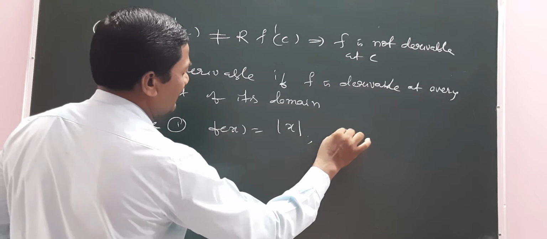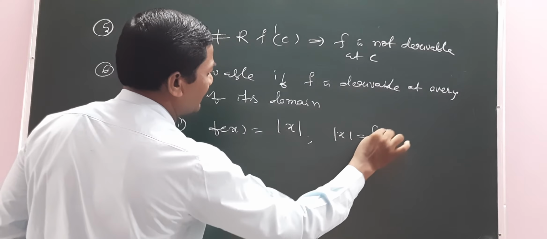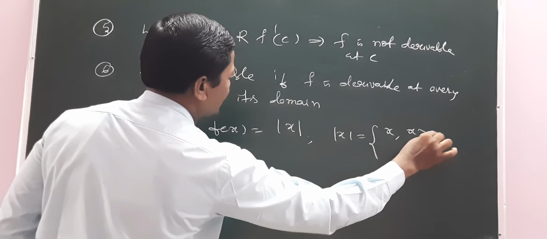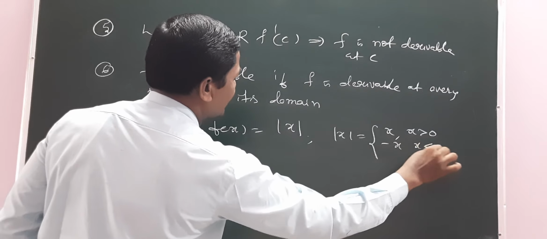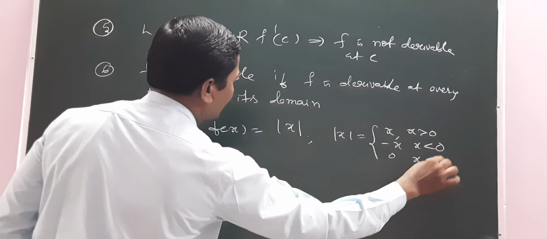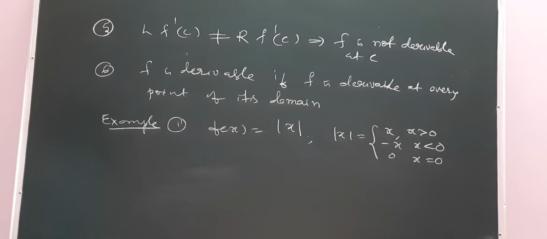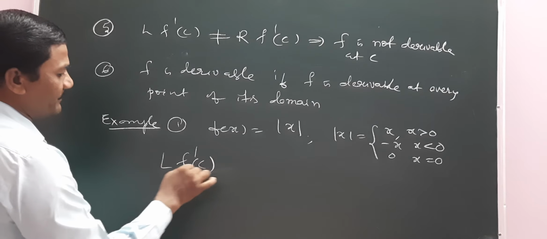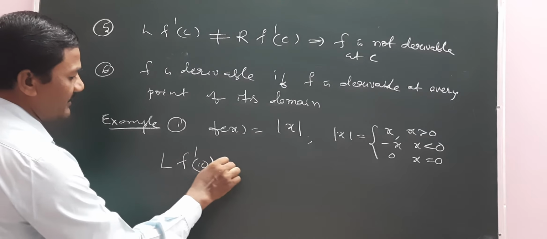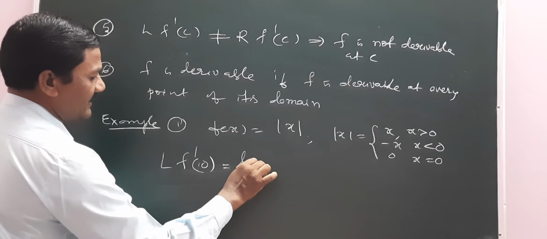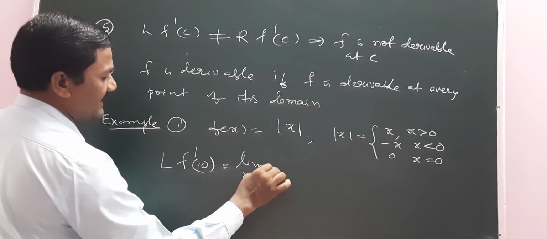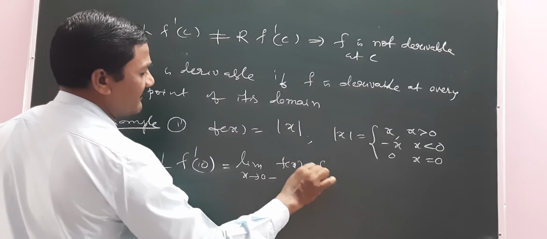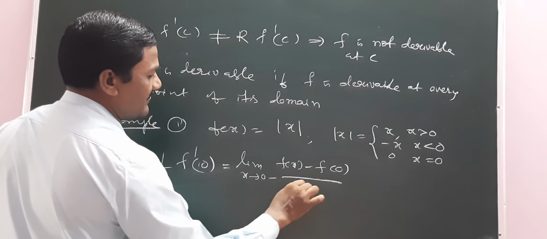We know the meaning of the modulus of x: it is x when x is positive, minus x when x is negative, and 0 when x is equal to 0. How can we find the left derivative and the right derivative? So LF dash 0, the formula is limit x tends to 0 minus of (f of x minus f of 0) by (x minus 0).